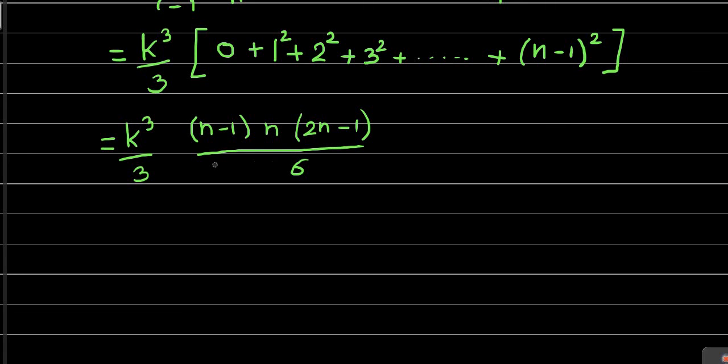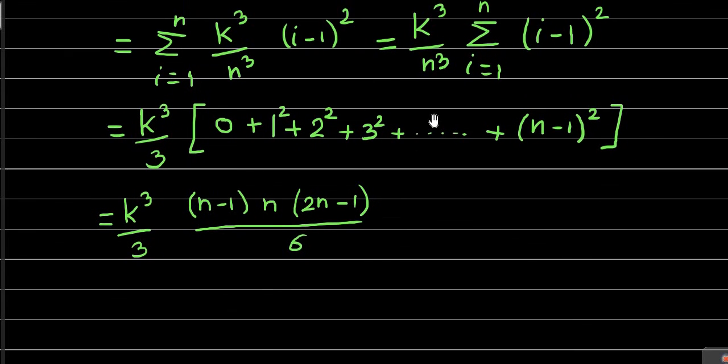As earlier, here again. So what we have here is n cube. I will make a correction here: it is n cube, not 3. So k cube by n cube we have taken common.